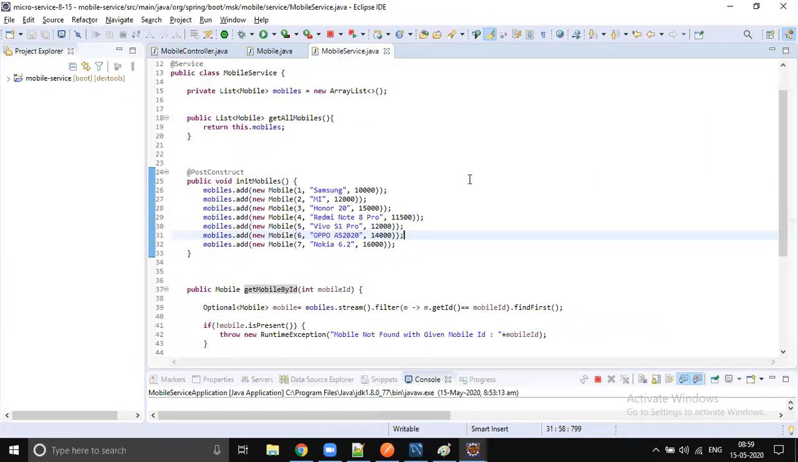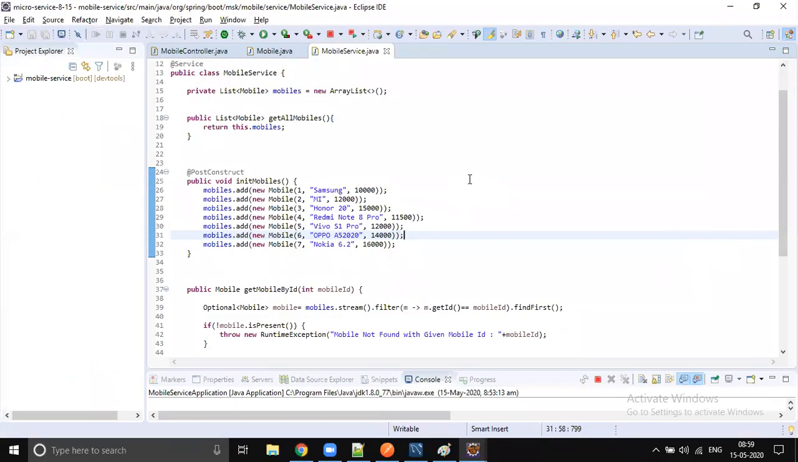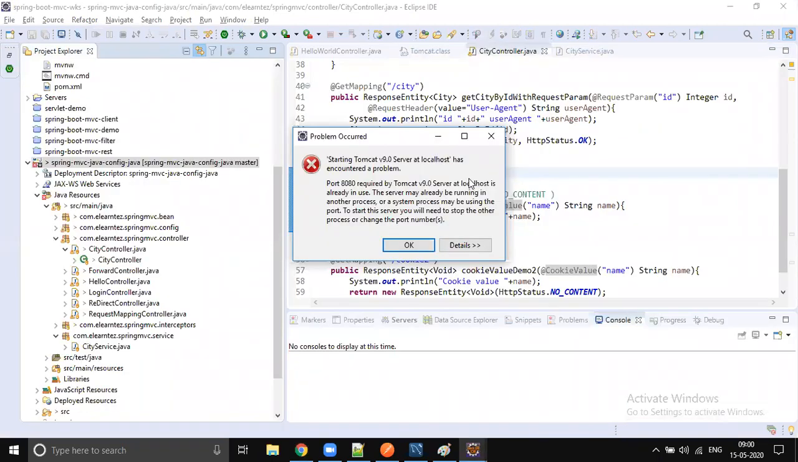No JDBC. We don't write any SQL query. All the operations and all the queries will be automatically taken care of by Spring Boot Data JPA. There is one example I will show you. We do some kind of filter, like mobiles by name. If I send Samsung, I want to get all Samsung mobiles, and mobiles by price. So some kind of searching we will implement.